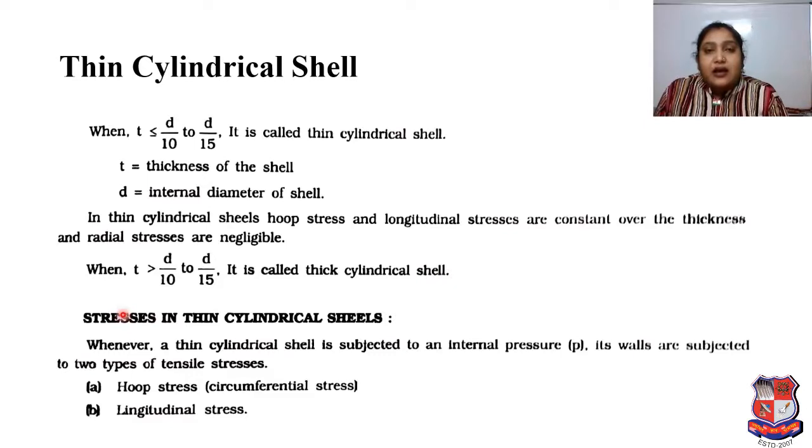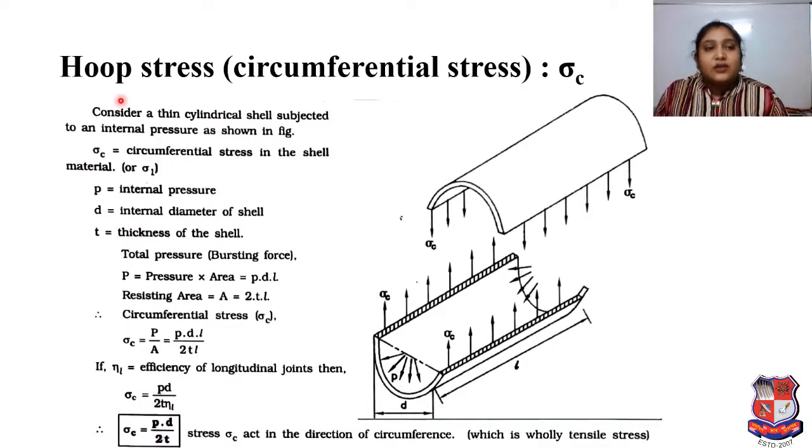Now, there are stresses developed in a thin cylindrical shell. So here we have the question: which types of stresses are there and how many? Generally, whenever a thin cylindrical shell is subjected to an internal pressure, small p, its walls are subjected to two types of tensile stresses. Which type of stresses? Tensile stresses. The first one is hoop stress, we can say circumferential stress. And the second one is longitudinal stress. Now, let us go for hoop